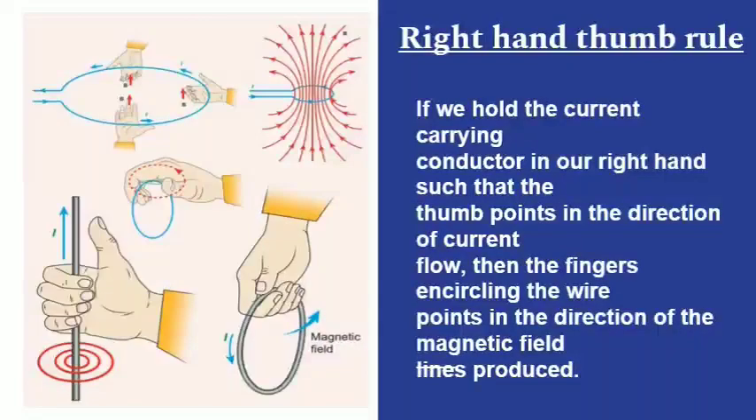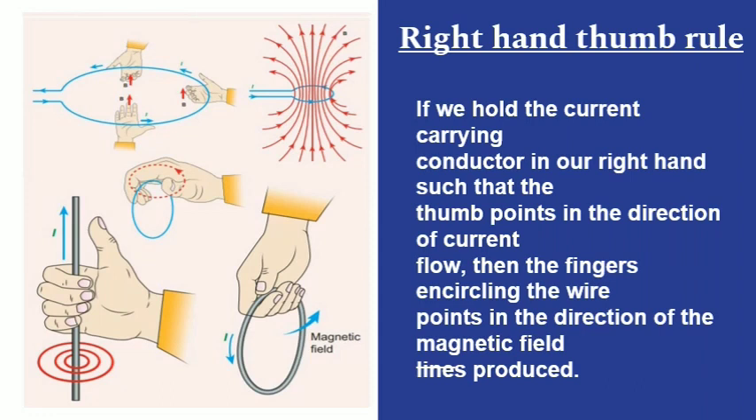Right hand thumb rule. The right hand thumb rule is a mnemonic to find the direction of magnetic field when the direction of current in a conductor is known. The statement of right hand thumb rule is, if we hold the current carrying conductor in our right hand such that the thumb points in the direction of current flow, then the fingers encircling the wire point in the direction of the magnetic field lines produced.